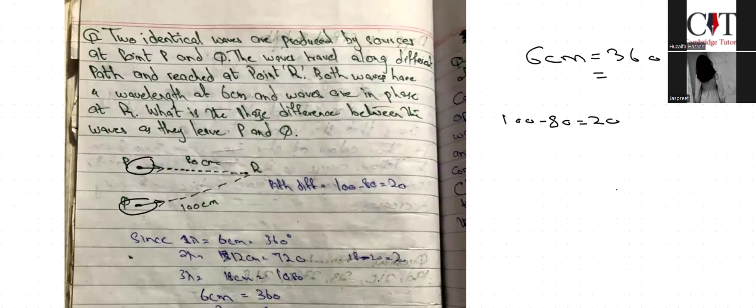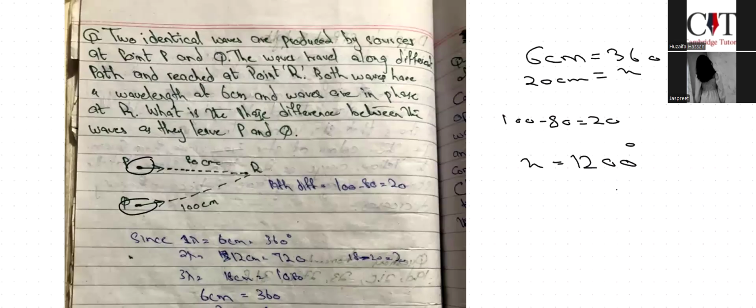So for 20 centimeter, the phase angle difference would be x. So x equals to, you can say it would be 1200. Okay, 1200. So the angle coming is 1200 degrees.